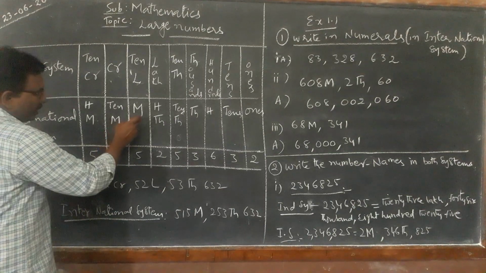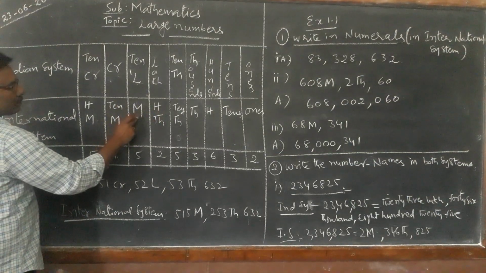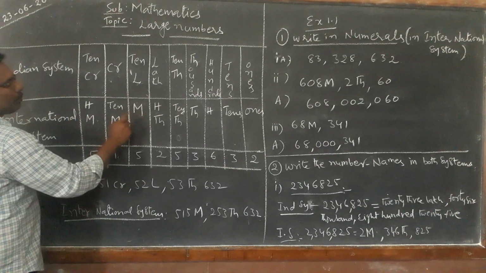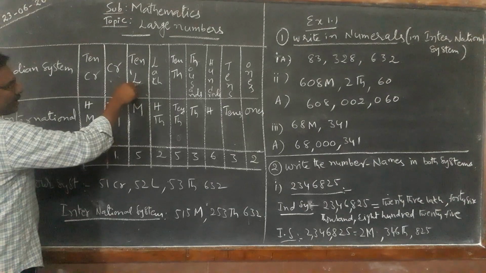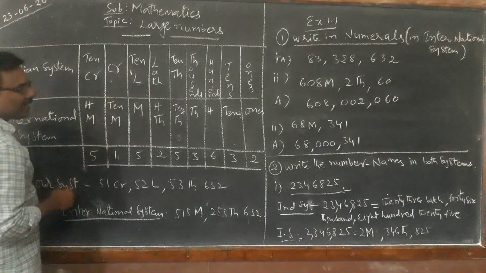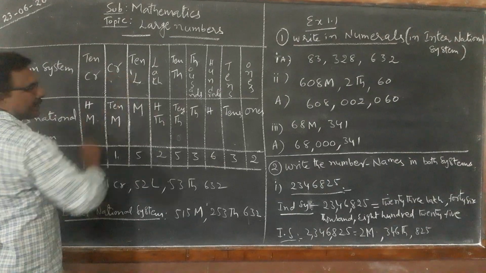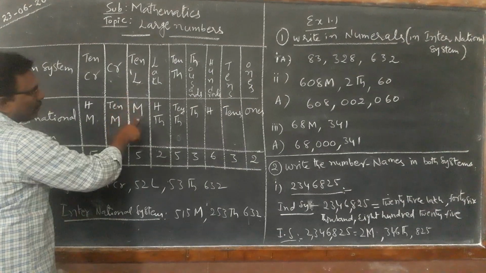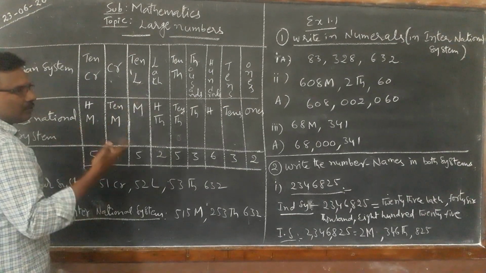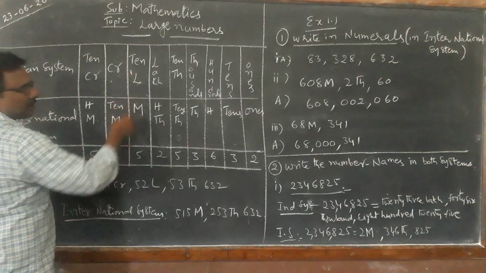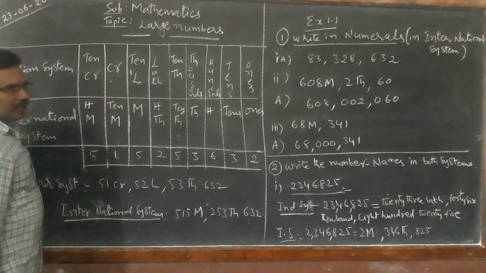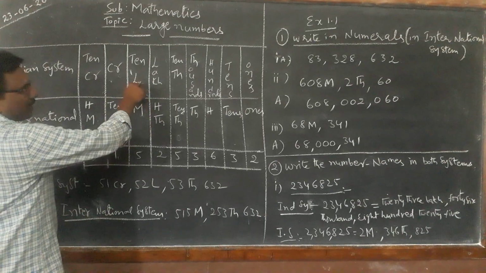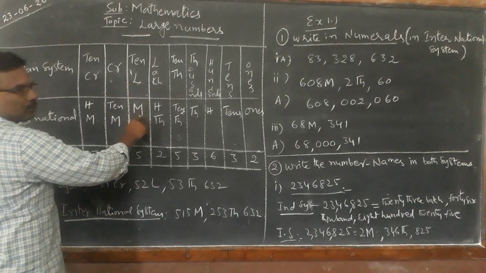Now, next after 100,000, the next place in the international system is millions. In the Indian system, that is equal to the 10 lakhs place. That means 1 million is equal to 10 lakhs. By seeing the place values, we can compare the values of each place. So the 10 lakhs place is equal to the millions place.